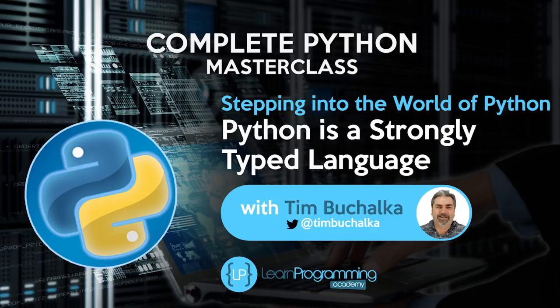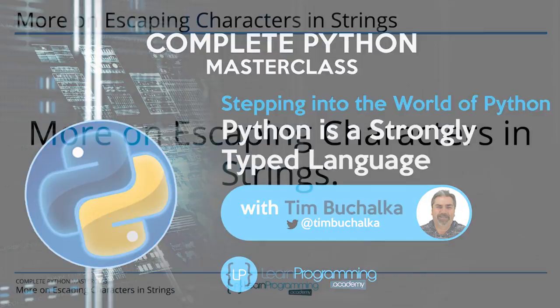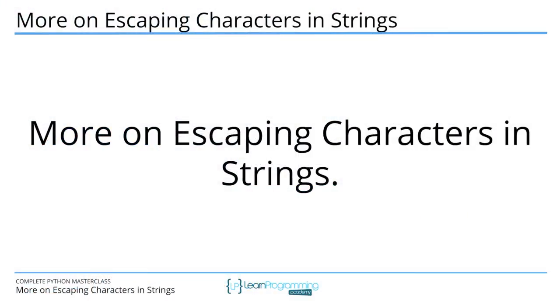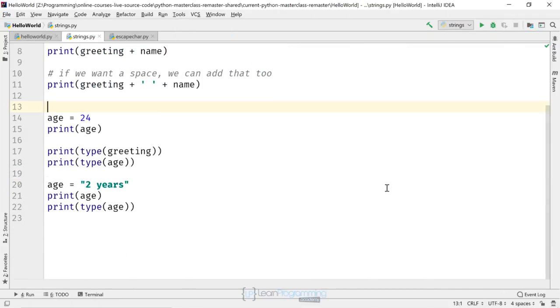So the last bit of code that we wrote at the end of the previous video may well horrify Java and C programmers. So let's just go down and look at that code again. So I'll start by reviewing it. Make sure you've opened the Hello World project in your IDE and you've got strings.py open. So firstly, on line 14, we've attached the variable age to an int value 24.